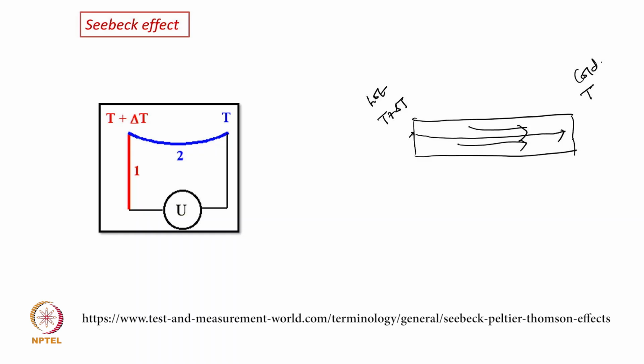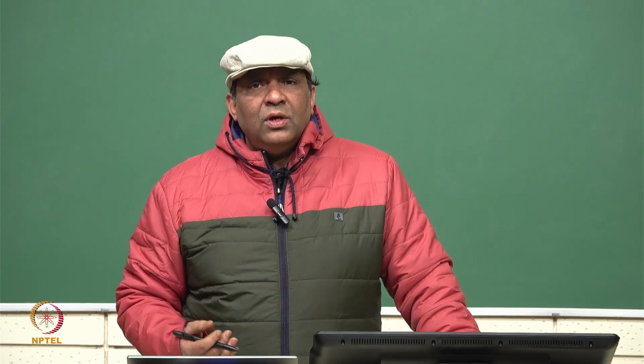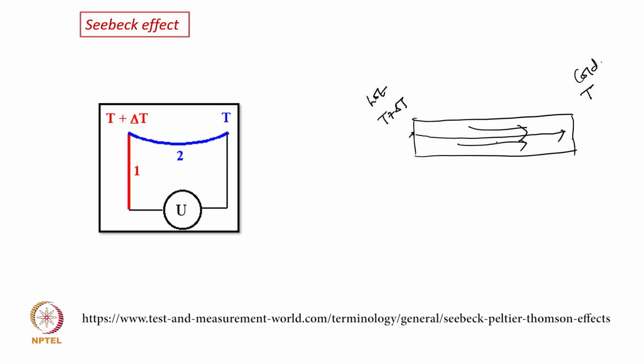Eventually the number of electrons which will go towards the cold end will increase, because it will follow this concentration gradient. Now this cold end will become negatively charged, because it is electron rich, and equivalent positive charge will be developed across the hot side.